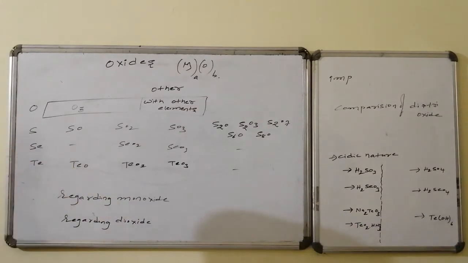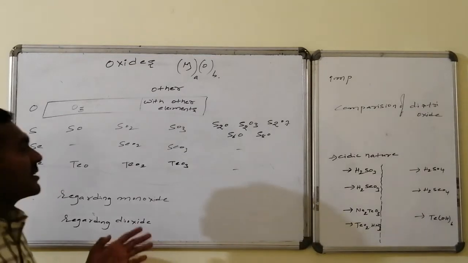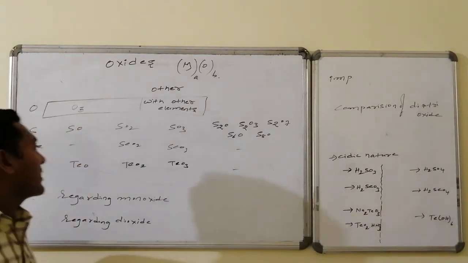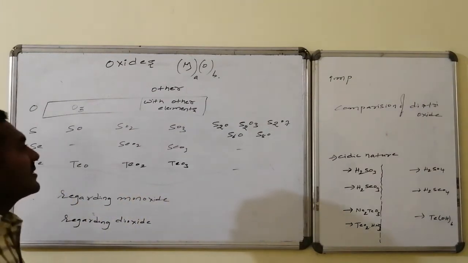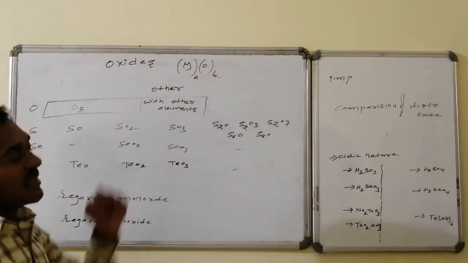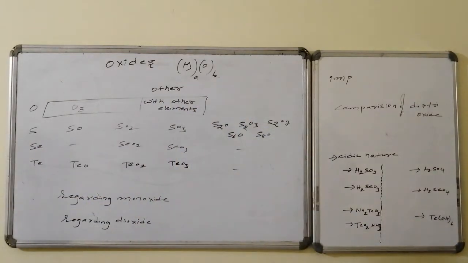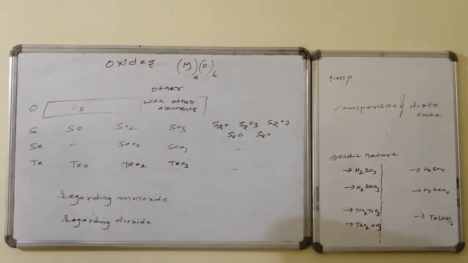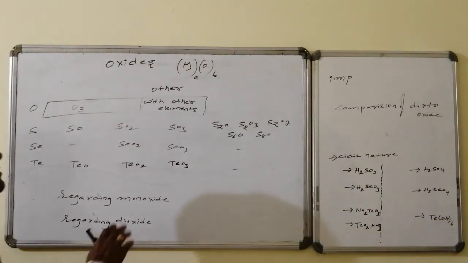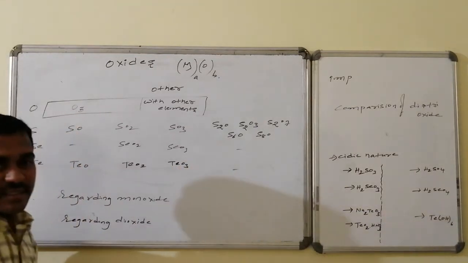Related to the remaining elements, sulfur can form monoxide, dioxide and trioxide. Similarly, selenium does not form any kind of monoxide, it can form dioxide and trioxide, and tellurium forms monoxide, dioxide as well as trioxide. The other oxides related to sulfur are disulfur oxide, disulfur trioxide, disulfur heptoxide, hexasulfur monoxide and octasulfur monoxide. These are all other sulfur related oxides formed.